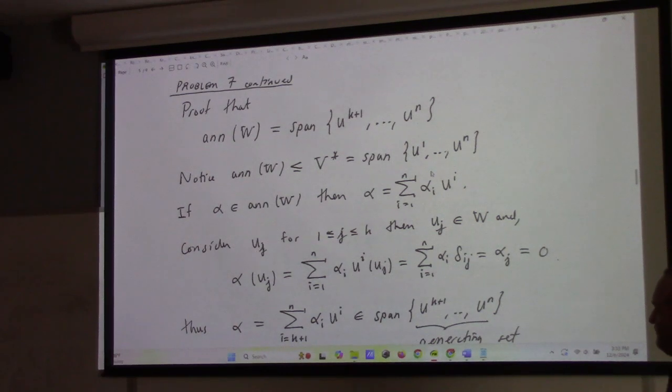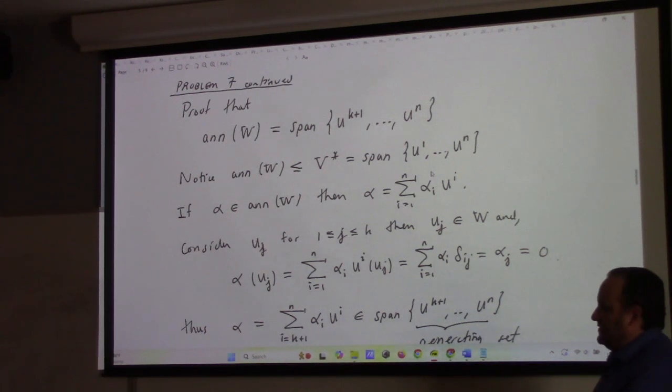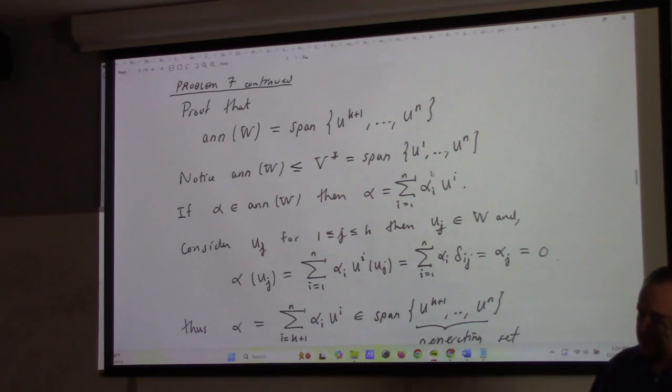Anyway, so the annihilator of W, I'm going to claim it's the span of the part of the dual basis which is dual to the part of the basis that's not the basis for W. The complement of the W basis, really.